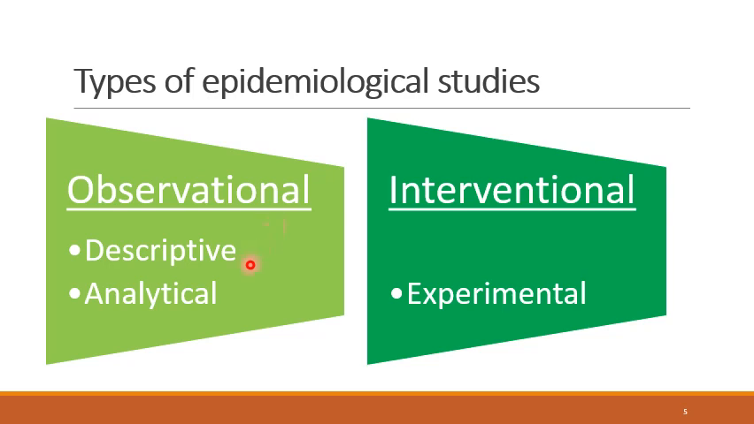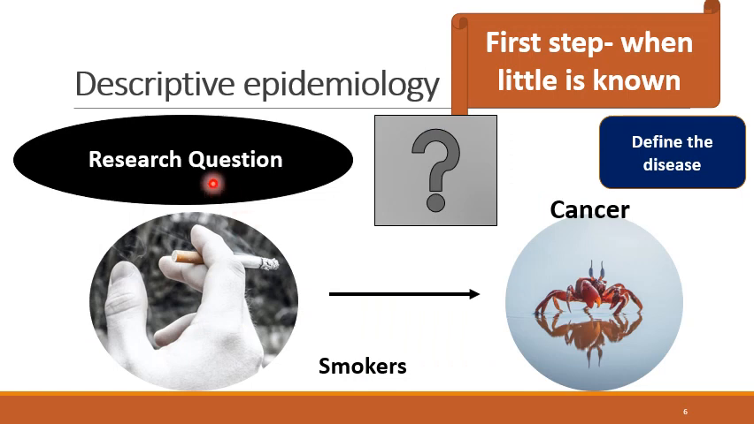Observational studies can be further divided into two types: descriptive and analytical. In this video, I'll be discussing the descriptive type of epidemiological studies. Descriptive epidemiological study is the first step when very little is known about a particular disease in a population. We don't have any idea about that disease, so we start with descriptive epidemiology. There are various steps we take in this descriptive epidemiology.